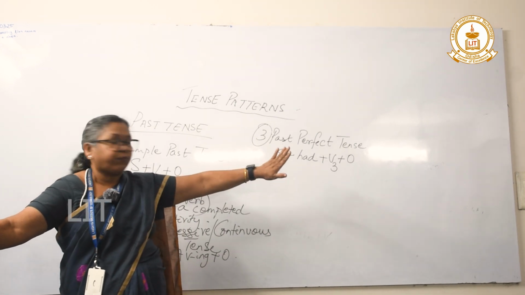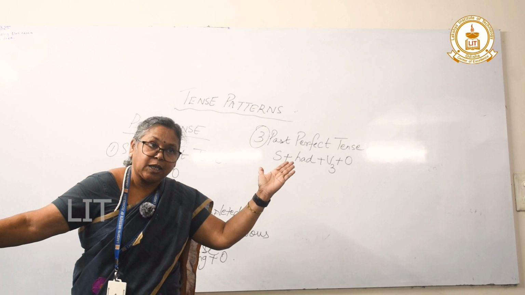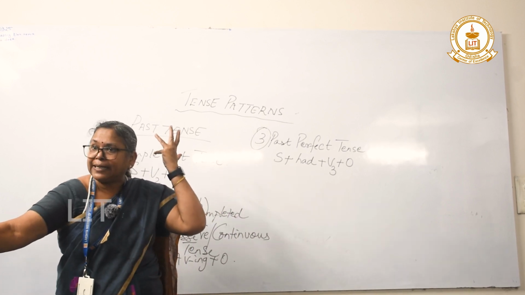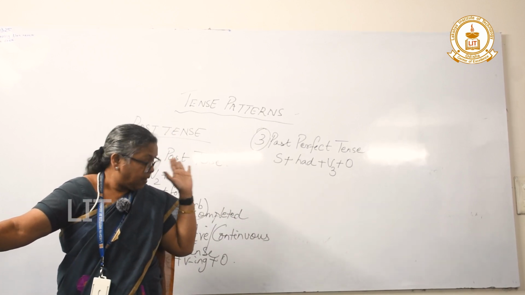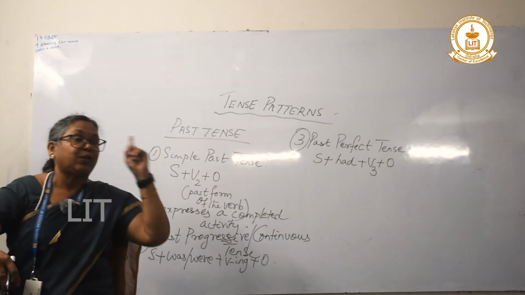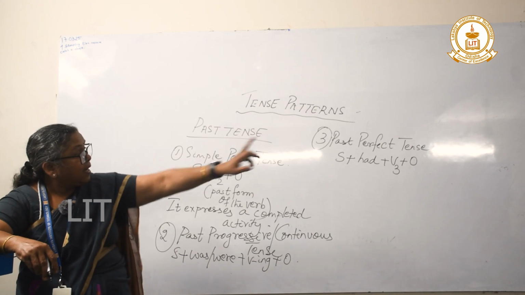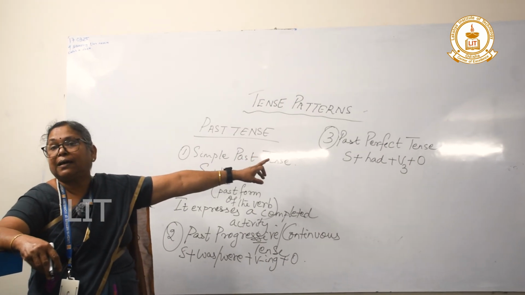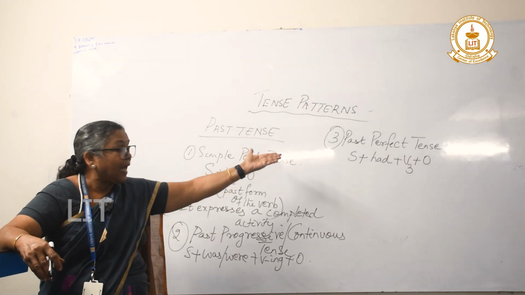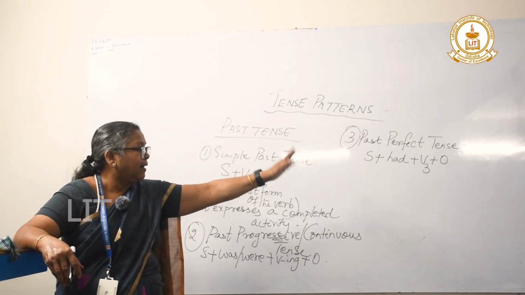Because past perfect tense shows an activity that was started in the past and was also completed in the past itself. But in the present perfect tense, an activity that was started in the past is completed in the present. Here in past perfect tense we come to know an activity that was started in the past and was also completed in the past.